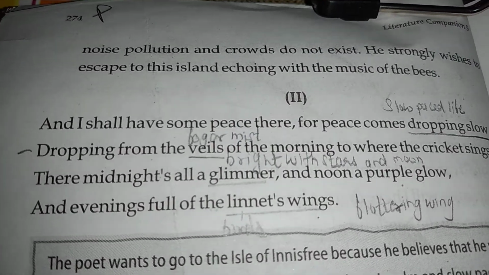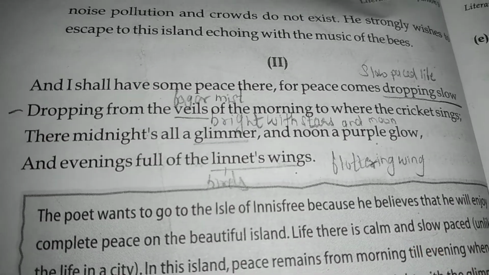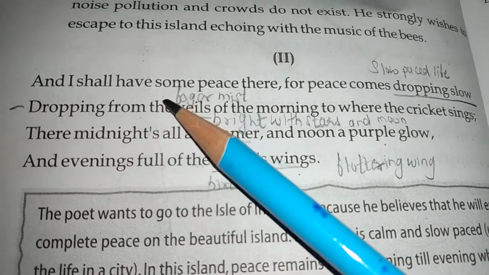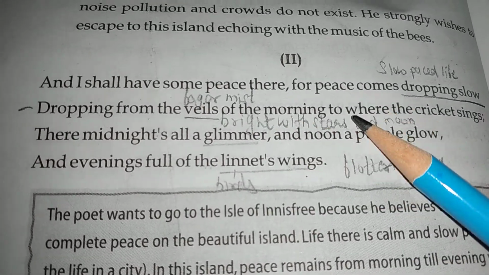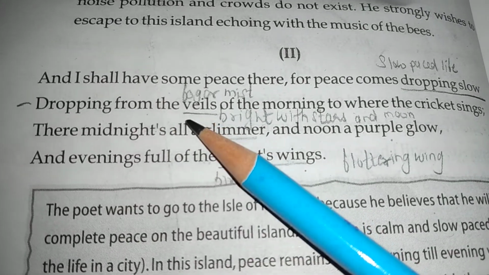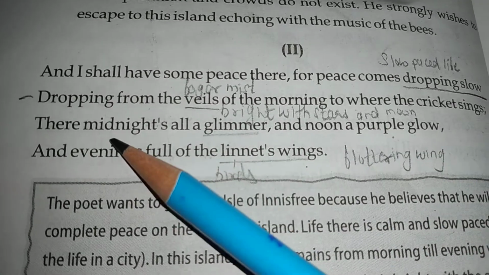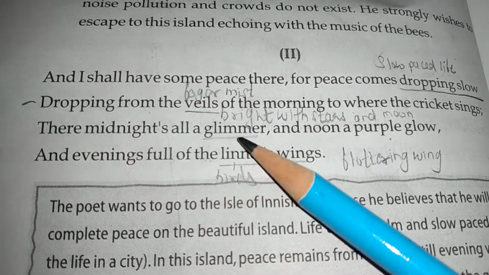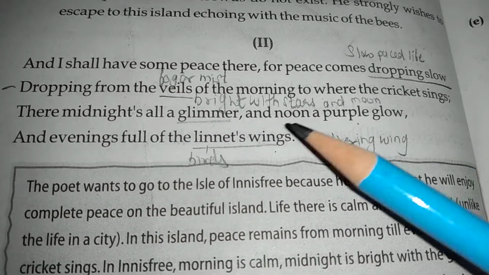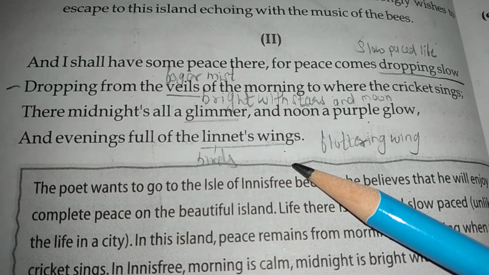Yes, students. So you can turn your page to 274 and come to the second paragraph. Now, in the second paragraph, let's see what he further describes. And I shall have some peace there, for peace comes dropping slow, dropping from the veils of the morning to where the cricket sings; there midnight's all a glimmer, and noon a purple glow, and evening full of the linnet's wings.